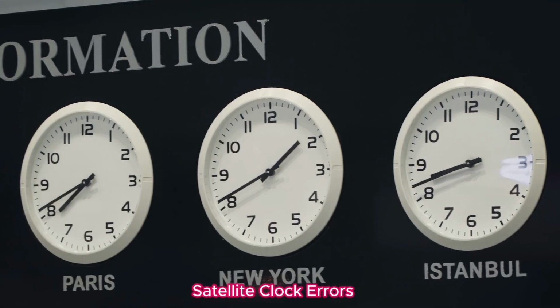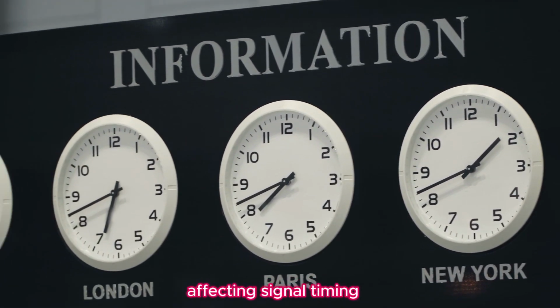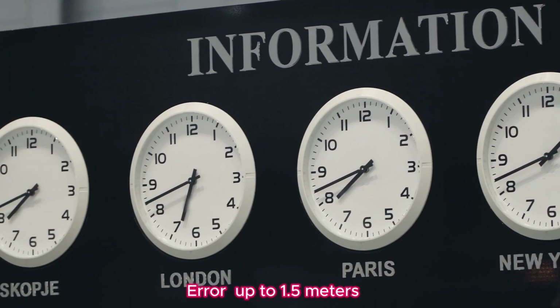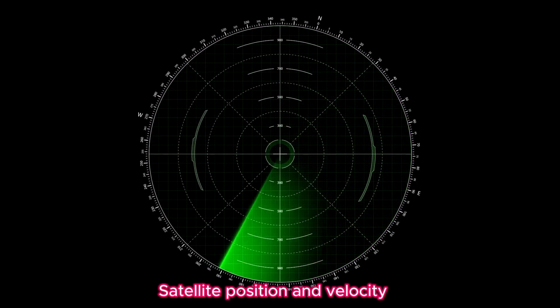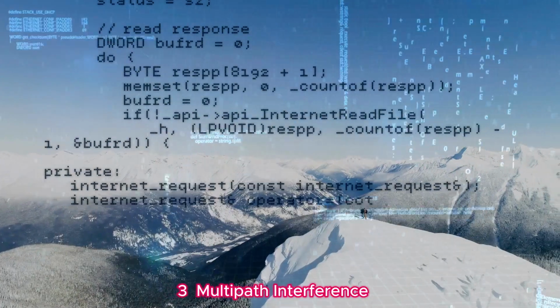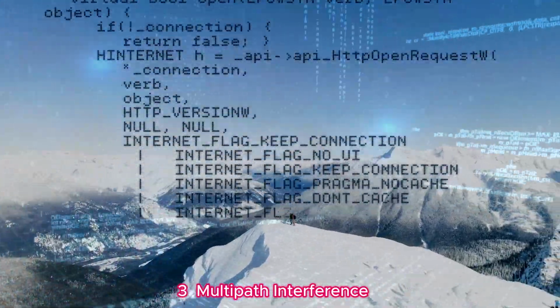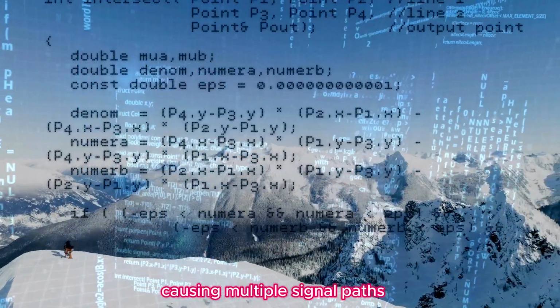1. Satellite clock errors. Satellites' atomic clocks can drift or bias, affecting signal timing. Error: up to 1.5 meters. 2. Ephemeris errors. Satellite position and velocity data (ephemeris) can be inaccurate. Error: up to 1 meter. 3. Multipath interference. Signals reflected off nearby surfaces, causing multiple signal paths. Error: up to 1 meter. 4. Atmospheric delays. Ionospheric and tropospheric delays affect signal propagation. Error: up to 10 meters.